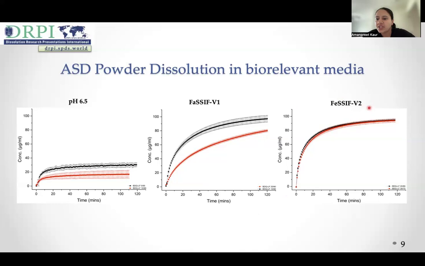In fed state version 2 media, we observed complete release of bedaquiline from 20 and 30% drug loading ASDs. This was because of greater abundance of micelles in the fed state media in comparison to the fasted state media. And we also observed previously that bedaquiline had a fairly high solubility of 258 microgram per ml in the fed state media.